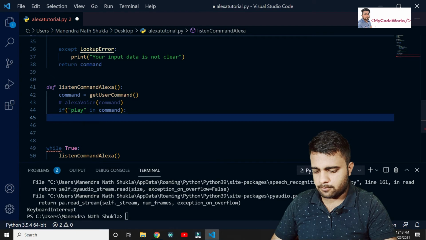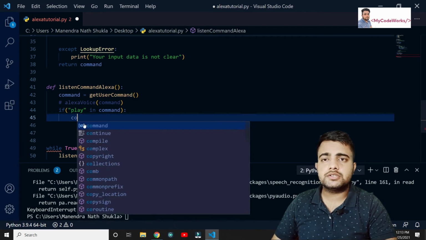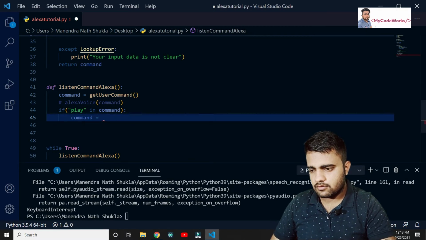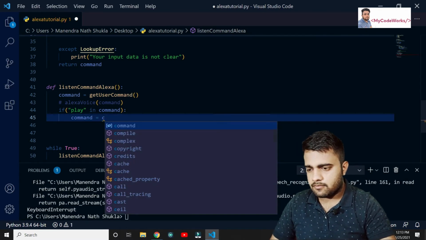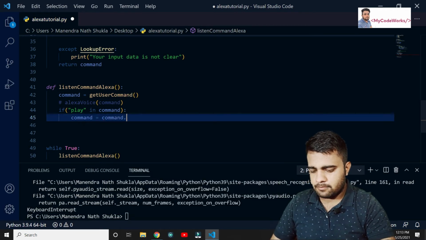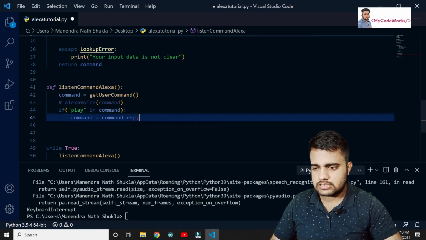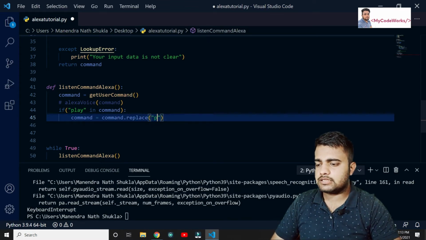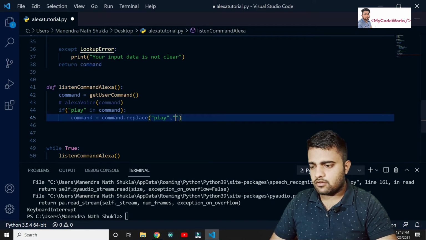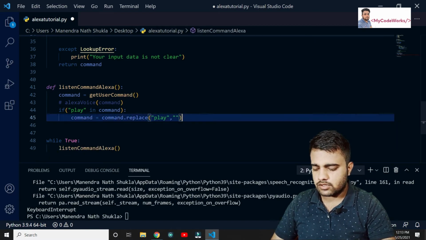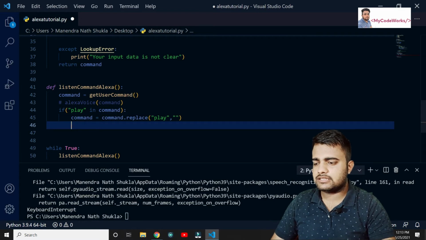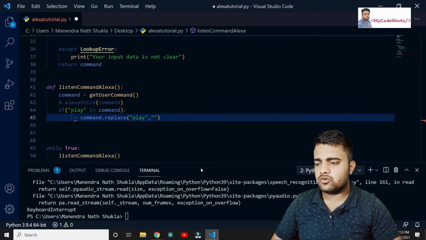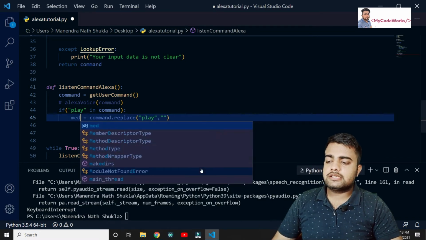So for the command, we are going to use the replace method. Command dot replace, replace play by an empty string, right? And now we will get the song name, or media name. Or simply, I can say, okay, just put it command only, so don't do anything. So now we have got the thing that we are going to play.